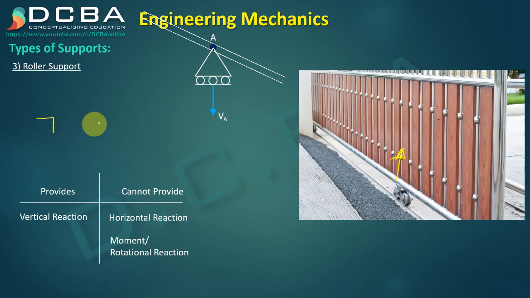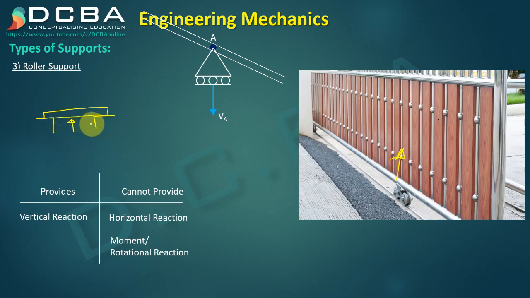A simple support looks like this, right? So I said that it is providing you a reaction in one direction. But what about if I put a vertical force like this? Is it going to hold this beam at this point and this point? It cannot hold that beam at that point.